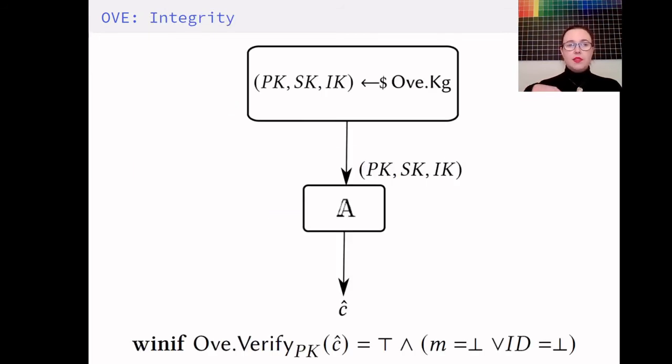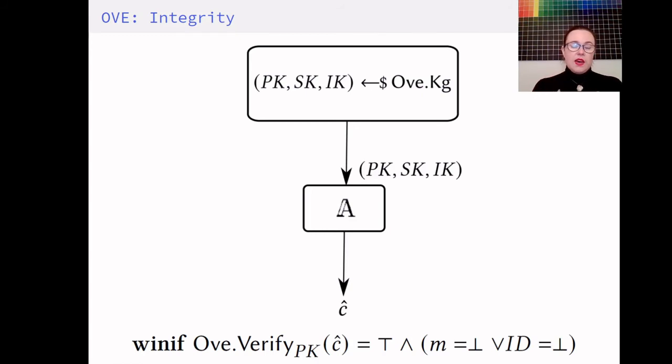And we start with the integrity, which states that any adversary with access to all the keys of the scheme has to output a ciphertext C. And the winning condition for this game is that the ciphertext should verify, but also output an invalid message or identity.